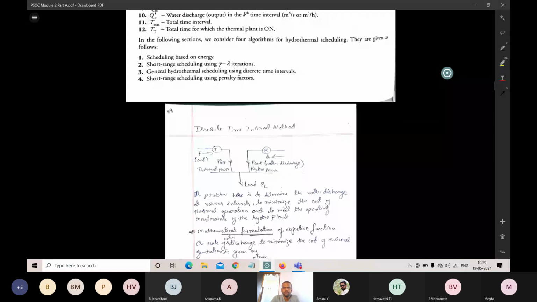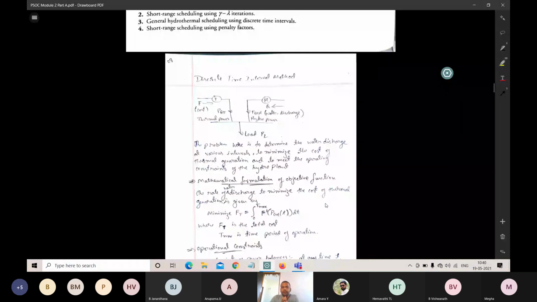In the discrete time interval method, the time is divided in a discrete way, not continuous. Discrete means short durations, that is delta t, which will be calculated using integrations.